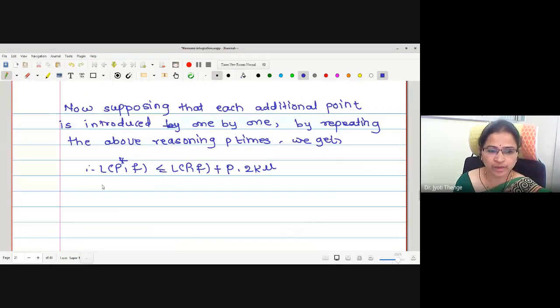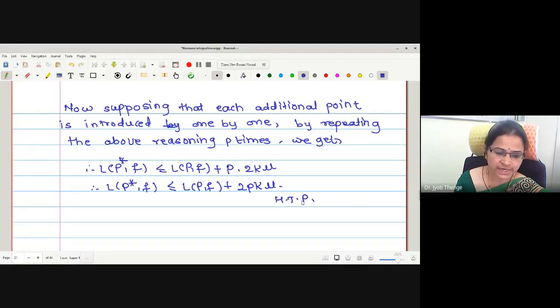And that's why one can say LP star F is less than or equal to LP plus 2pk mu. And hence this is the proof of the first statement.